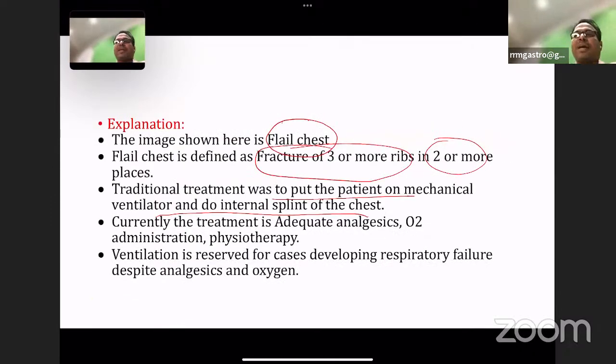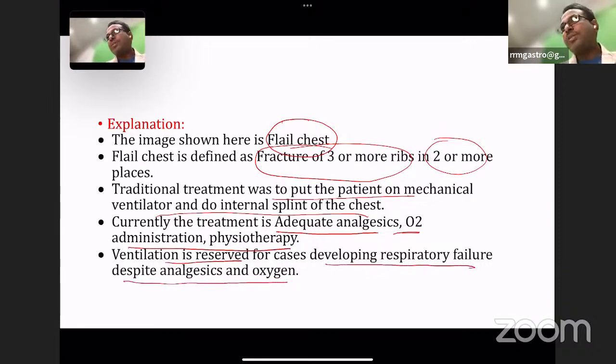So please remember this. Currently, the treatment is adequate analgesics, oxygen administration, and physiotherapy. Ventilation is reserved for cases developing respiratory failure despite analgesics and oxygen. So please don't worry about the ditto questions. You have to only learn the concepts.